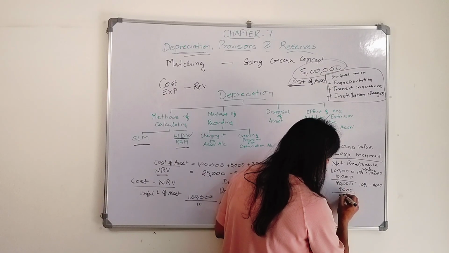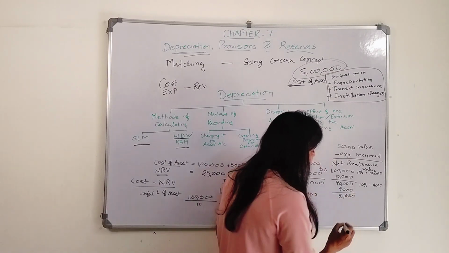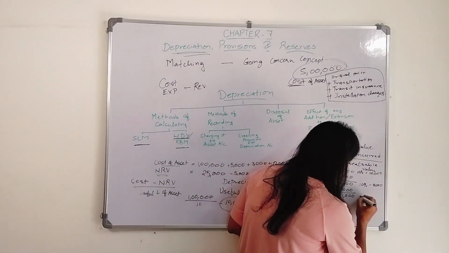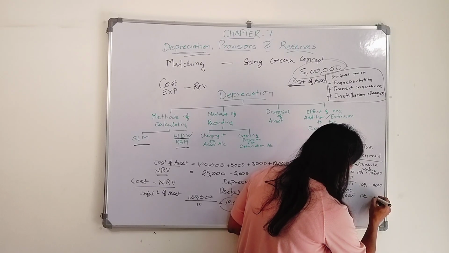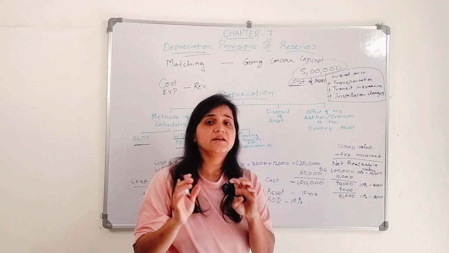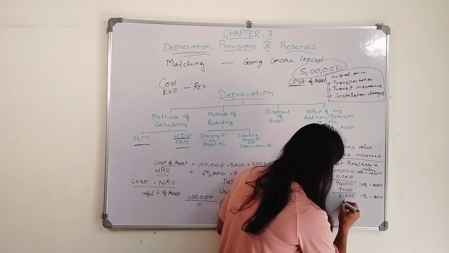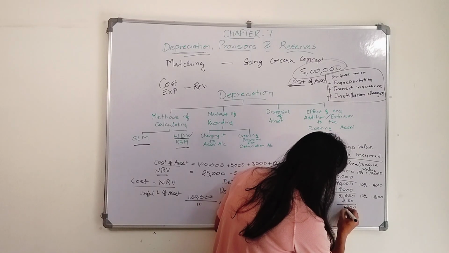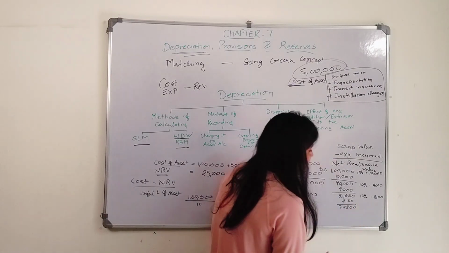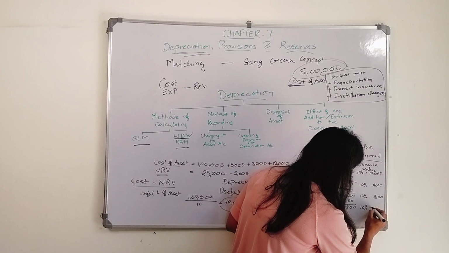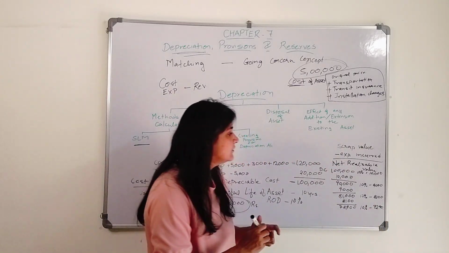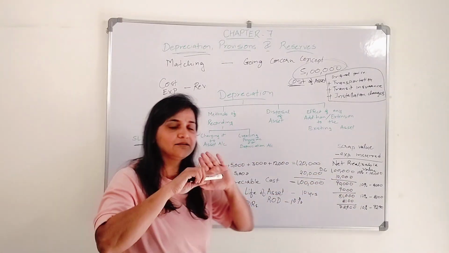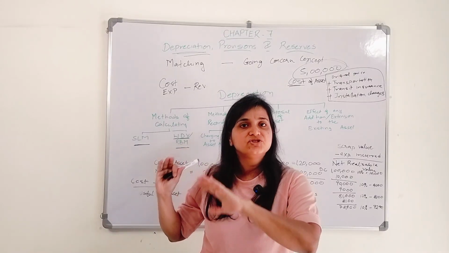Now what is the value of my asset in the third year? 81,000, right? On 81,000, for the full year I use that, 10% will be charged. 8,100 is the depreciation amount for the third year. Now what is the value? 72,900. Then 10%, that is 7,290. So in straight line method the same amount of depreciation was charged every year, right?